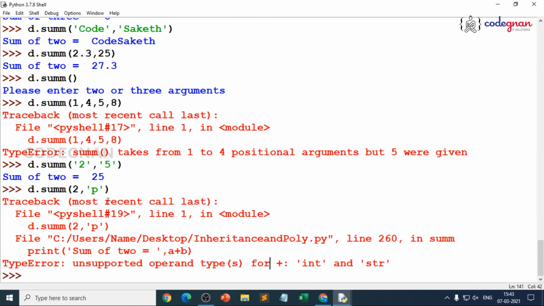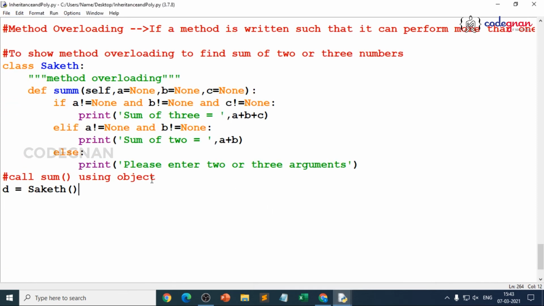Whether you give 2 arguments, 3 arguments or no argument, your program will be executed, because that's how you are overloading the sum method. So based on this, we can clearly understand how method overloading is also an example of polymorphism.